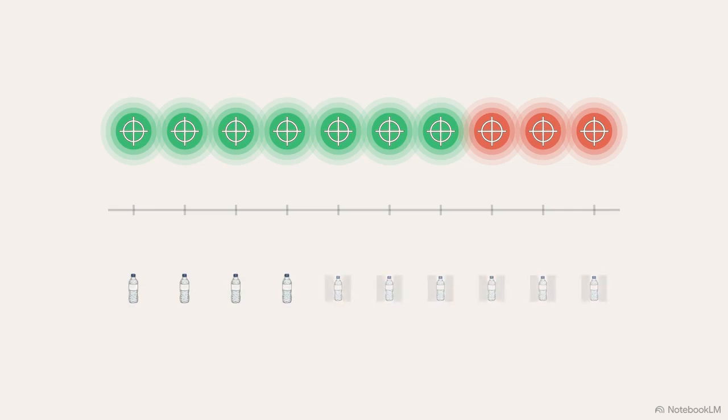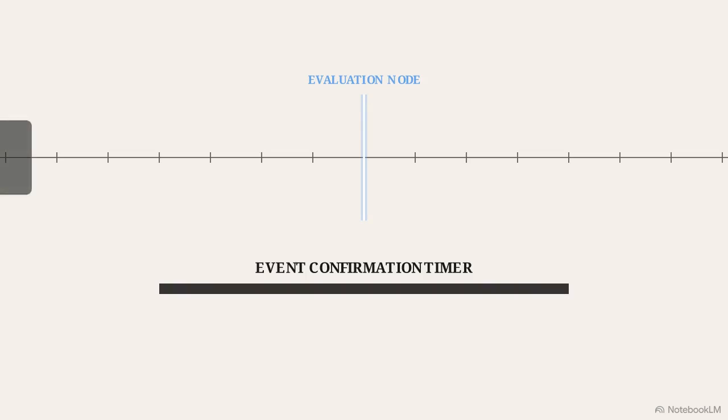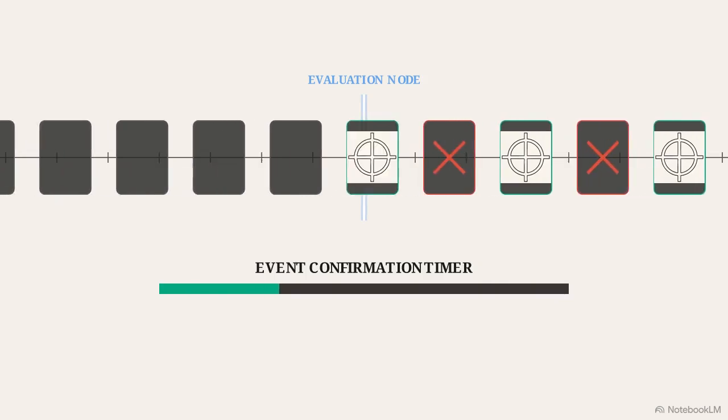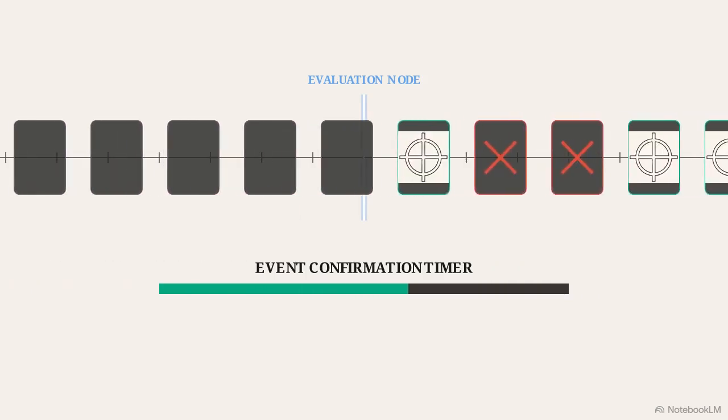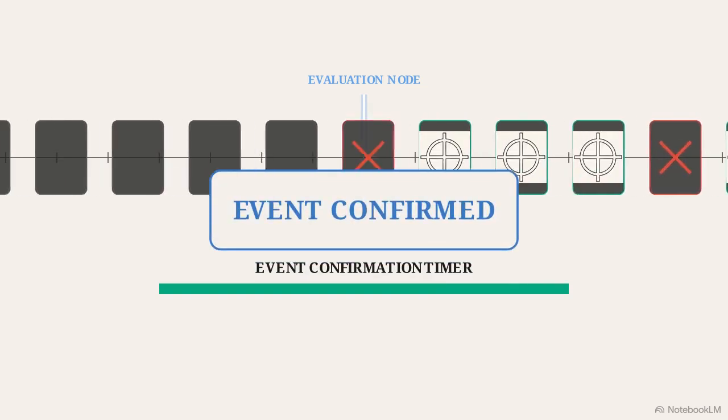While a mean average precision of 0.51 looks like failure, precision is 0.71, meaning when it flags litter, it's correct 71% of the time. However, recall is 0.44, meaning it is entirely blind to over half the actual litter. Why is an engineering team satisfied deploying an architecture that misses 56% of its targets? Video isn't a single photograph. The camera evaluates 13 frames per second, observing objects continuously. We can miss individual frames due to occlusion because the confirmation timer bridges those gaps. If successful hits outlast the delay, the event is confirmed.